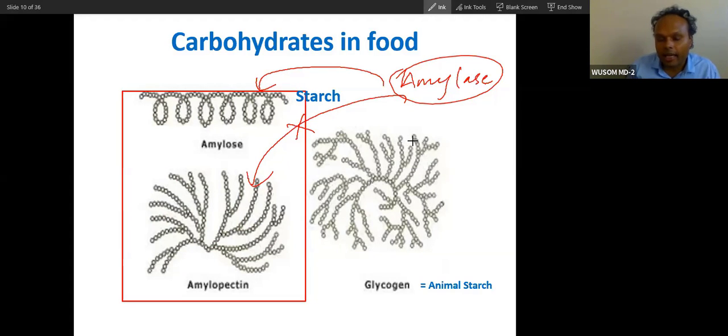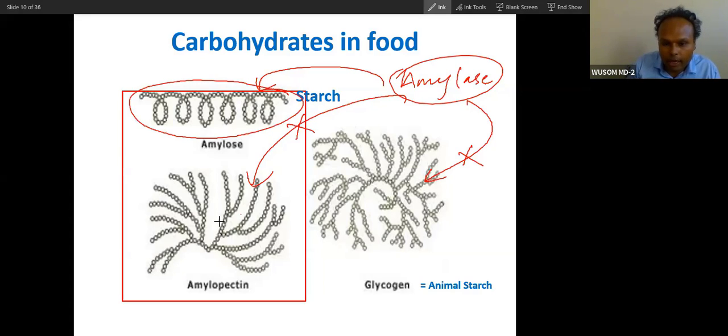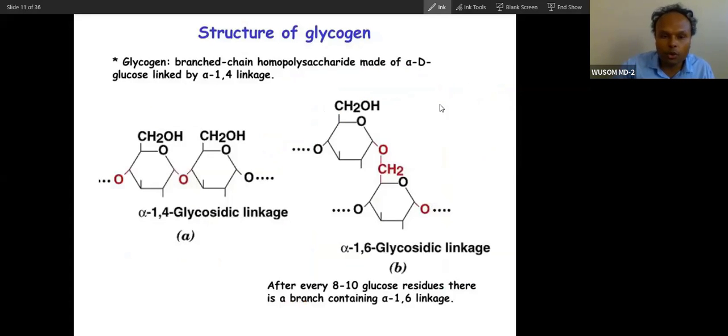Amylase also cannot digest glycogen completely. Why? I will tell you. Amylase can digest amylose completely, not amylopectin and glycogen. It requires the help of some brush border enzymes. We will talk about that. Let's see this. We have already done this.